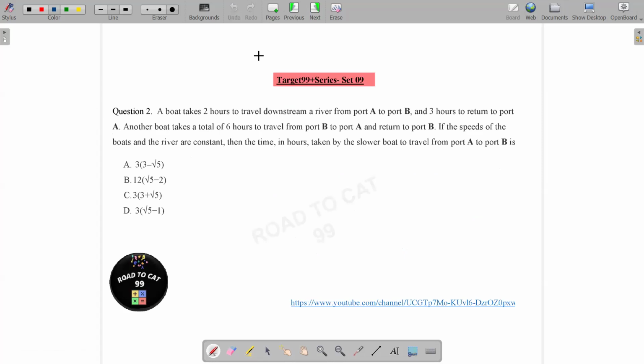A boat takes 2 hours to travel downstream a river from port A to port B and 3 hours to return to port A. Let's say the distance is D, and U and V are the speed of boat and stream. So downstream it will take U plus V, that is 2 hours, and 3 hours, that is D over U minus V. U is basically the speed of boat.